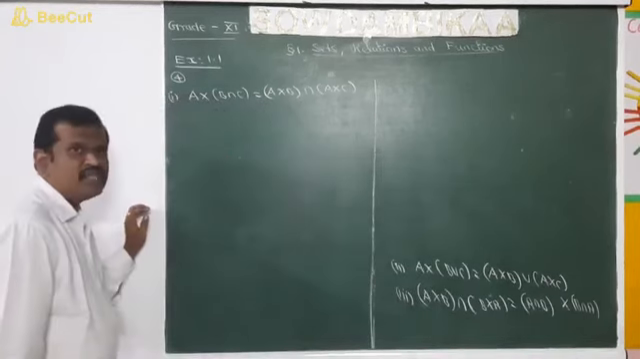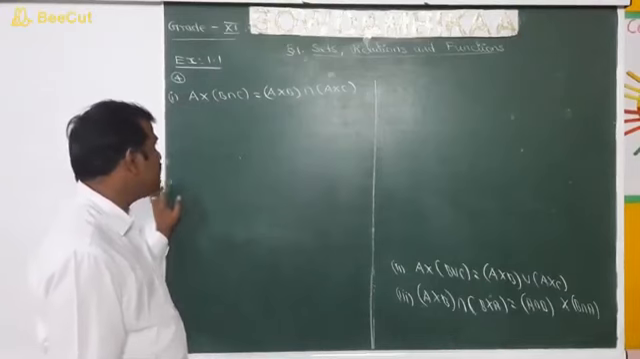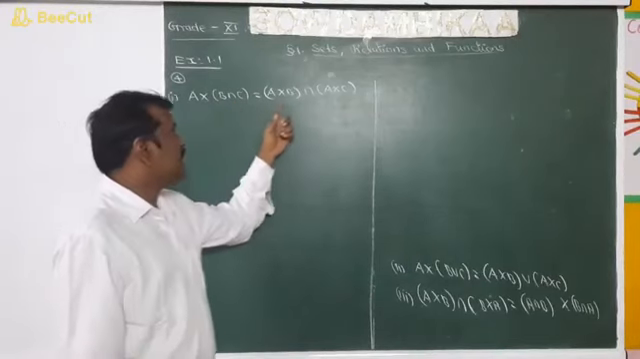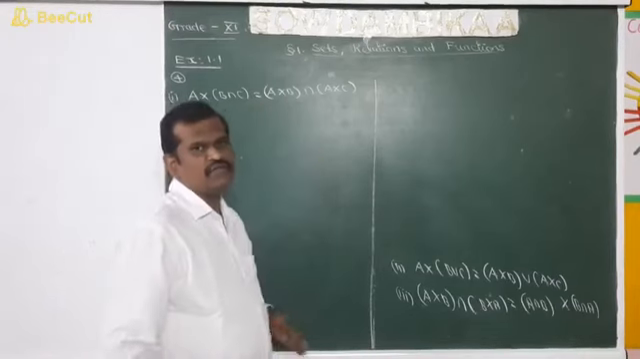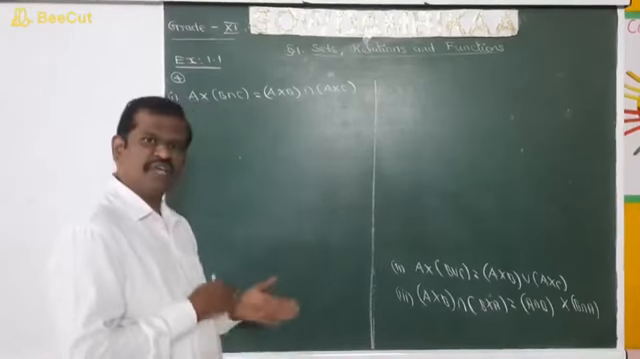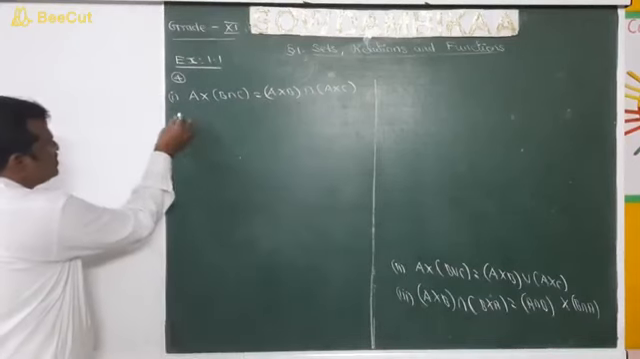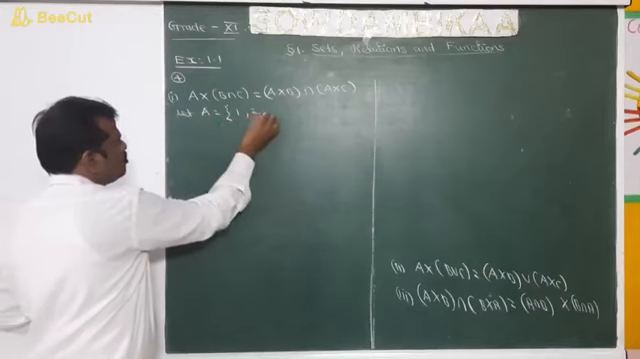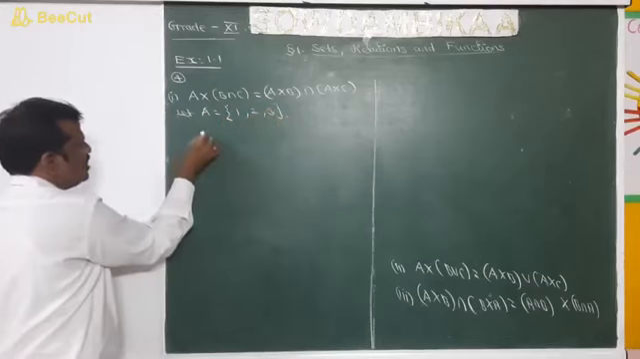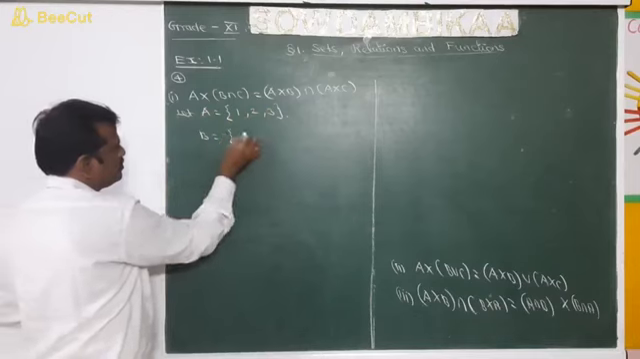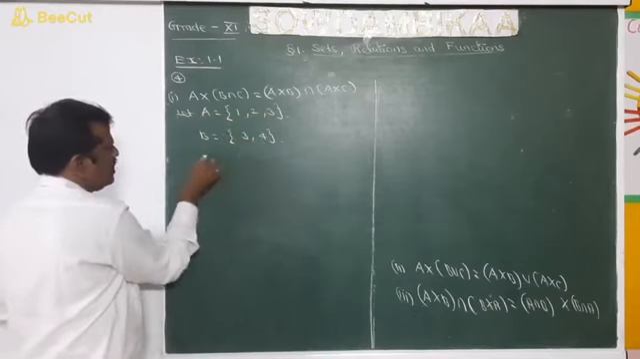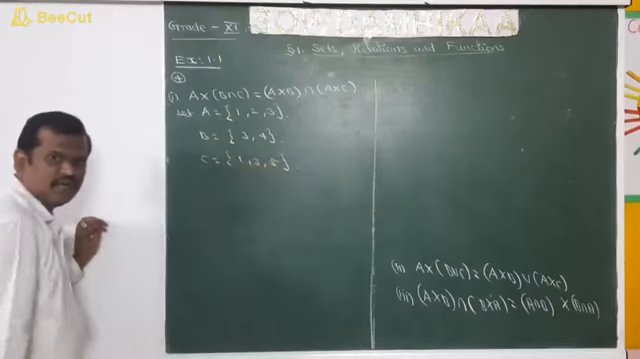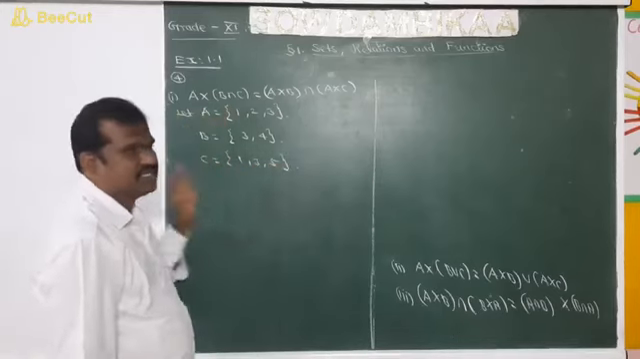Question number 4. For any three sets A, B, C, we have to prove A cross (B intersection C) is equal to (A cross B) intersection (A cross C). So now, according to our wish, we can take three sets. Let A is equal to {1, 2, 3}, B is equal to {3, 4} and C is equal to {1, 3, 5}. Now we are going to verify the result by using these sets.